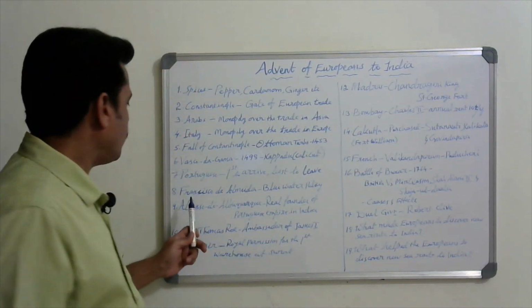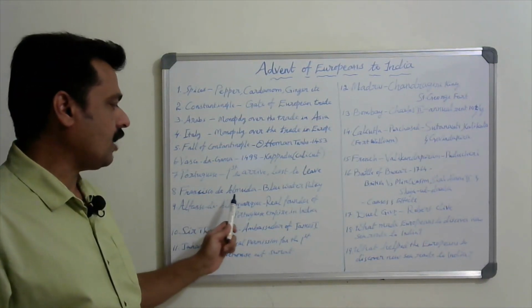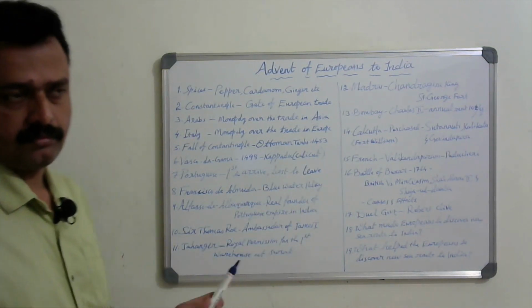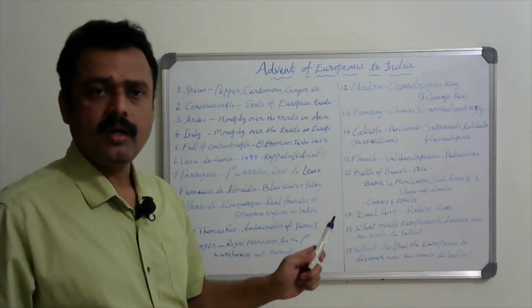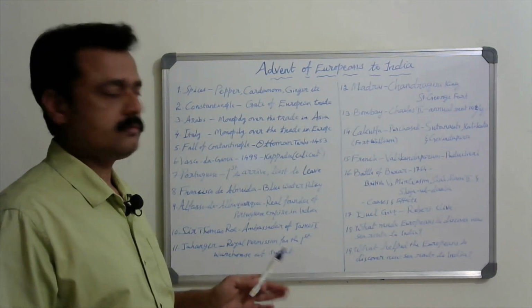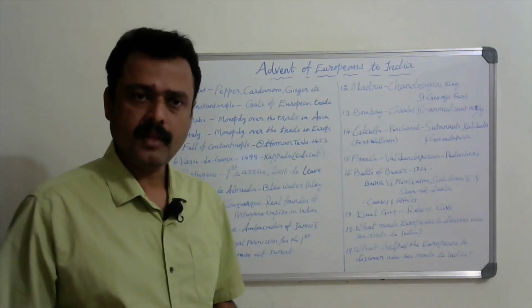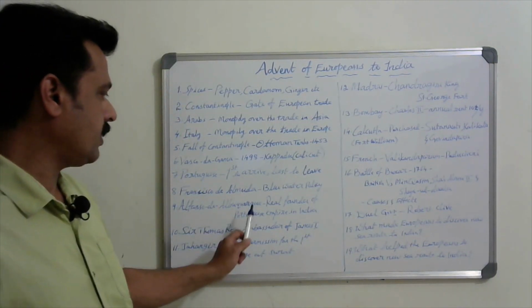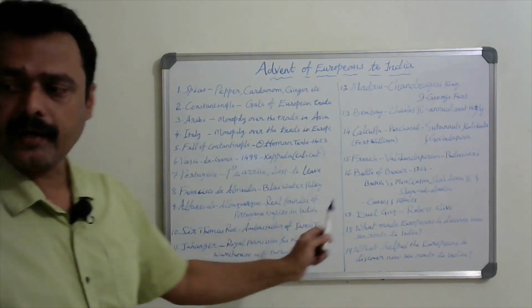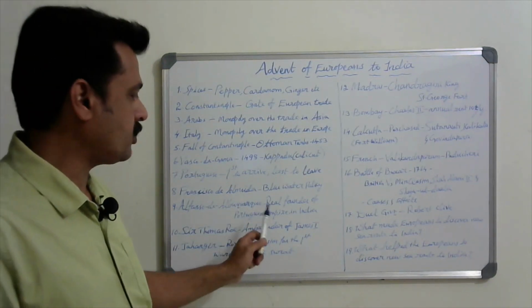Among the Portuguese governors, Francisco de Almeida was a great person. He introduced the blue water policy to secure overall control of the trade of the Arabian Sea. Another one, Alfonso de Albuquerque, is another governor. He was known as the real founder of the Portuguese Empire in India.